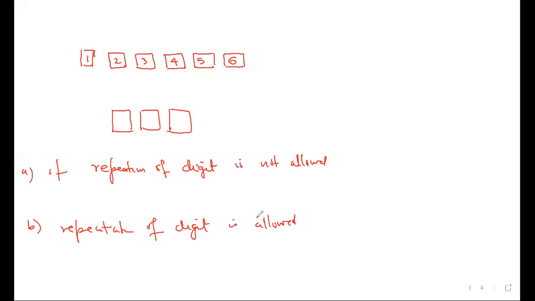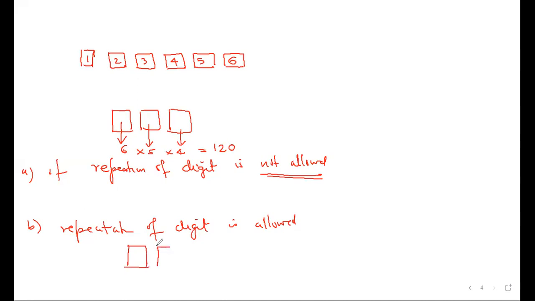Can anybody tell me the answer? 6 into 5 into 4? Repetition not allowed, right? Very good. This can be done in 6 ways, this in 5, this in 4. So 6 into 5 into 4 ways. So how much is the answer? 6 into 5, 120. Now, if repetition of digits is allowed, what would be my answer?